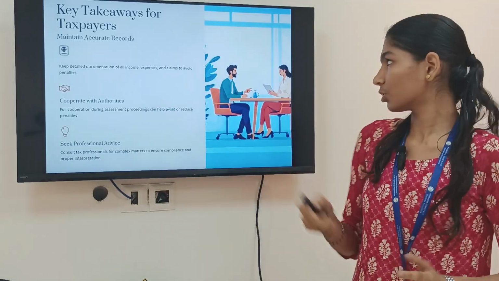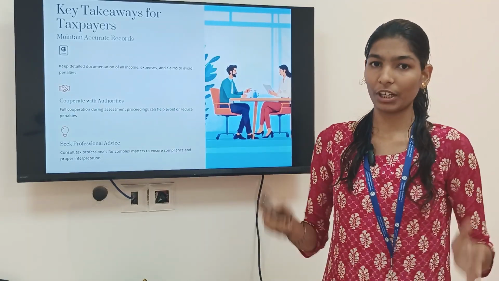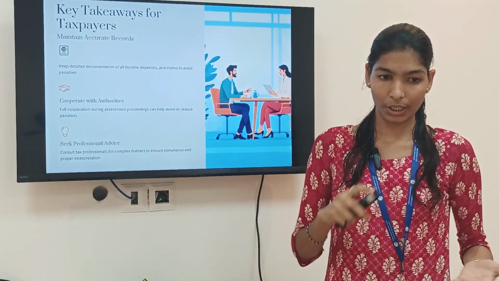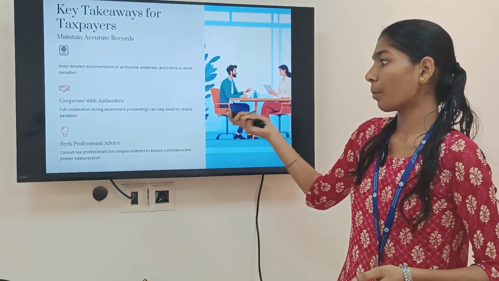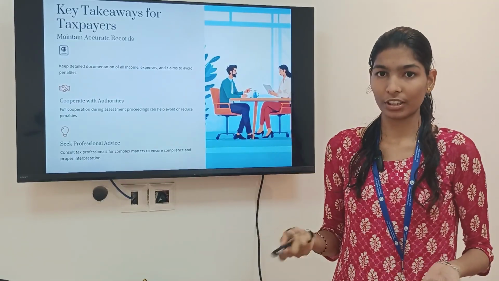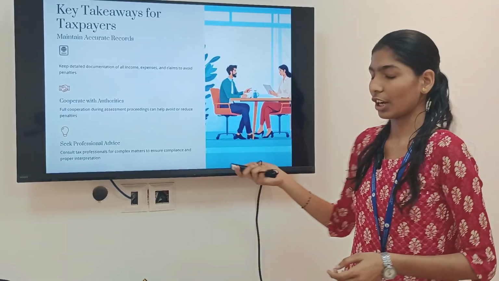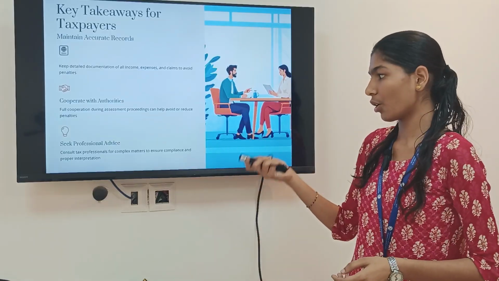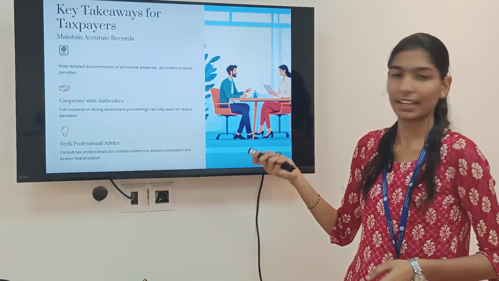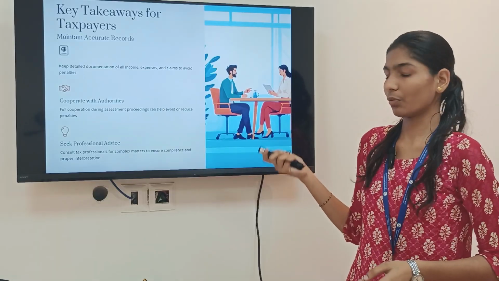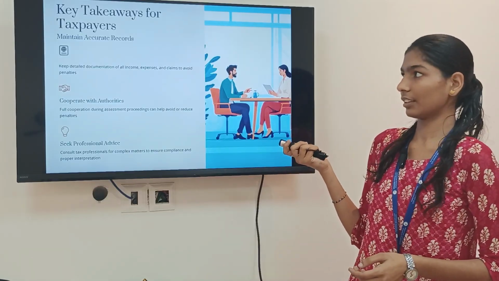So what can you do? So key takeaways for the taxpayer: you have to maintain your proper books of accounts, maintain all your income, expenses and everything. Cooperate with the authority, that can help you avoid the penalty or reduce your penalty. Seek professional advice, consult a CA or any professional to ensure compliance, so that it doesn't fall under section 270A or anything like that.